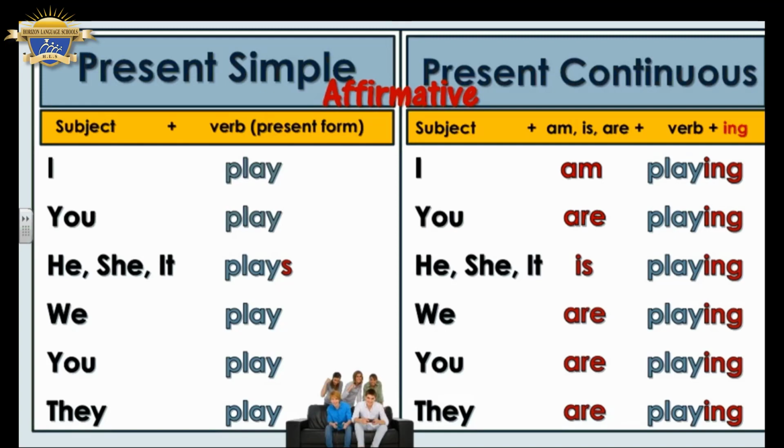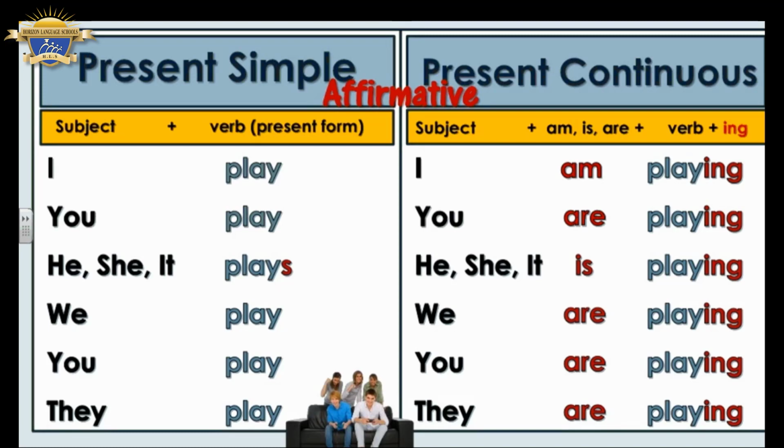But if I use he, she, it, I say plays. Now, let's look at present continuous, which consists of am, is, are plus verb ing. Here, I am playing, you are playing, he, she, it is playing, we, you, they are playing.